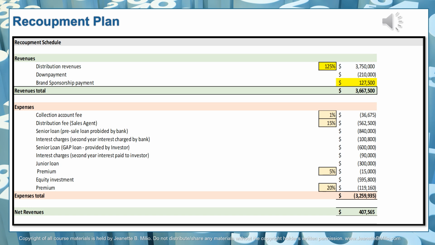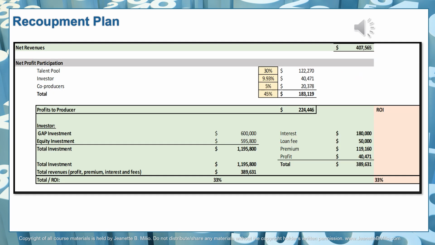The equity investment is now next being repaid of $595,800. The premium is paid 20% of that. Altogether, the expenses come to $3,259,935, which leaves us with a net revenue of $407,565. And now let's get to our quiz answer here. We had net revenues of $407,565. Now we're going to talk about the profit participation components.